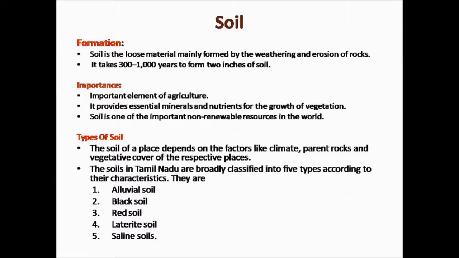Types of soil. The soil of a place depends on the factors like climate, parent rock, and vegetative cover of the respective places. The soils in Tamil Nadu are broadly classified into 5 types according to their characteristics. They are alluvial soil, black soil, red soil, laterite soil, and saline soils. We will see about each type in detail.